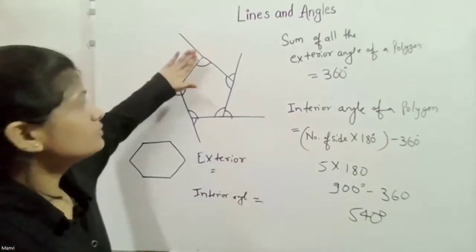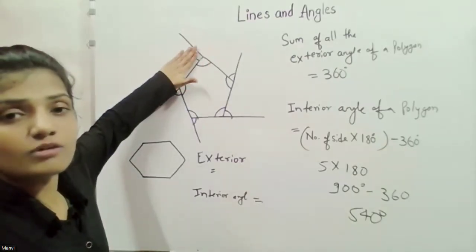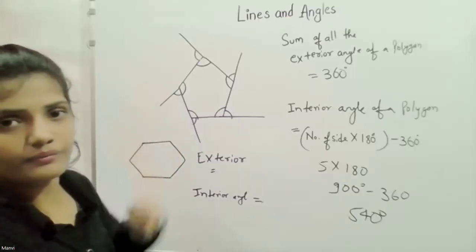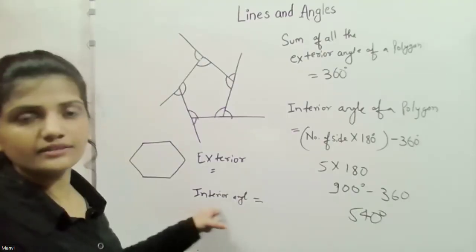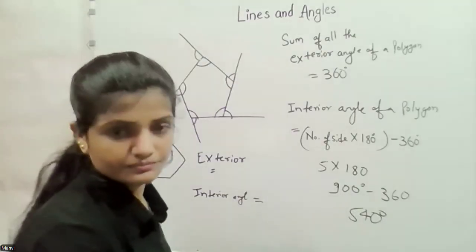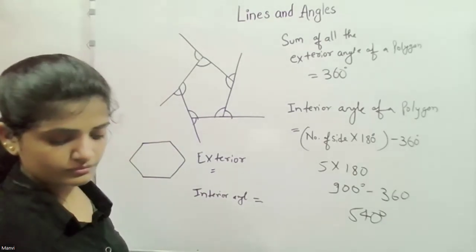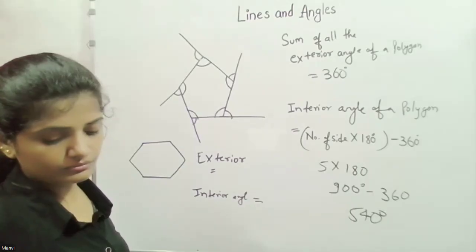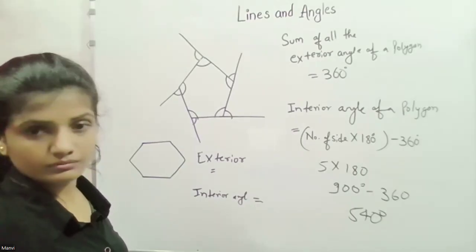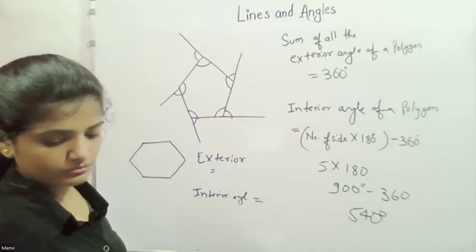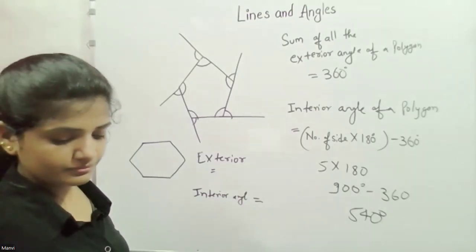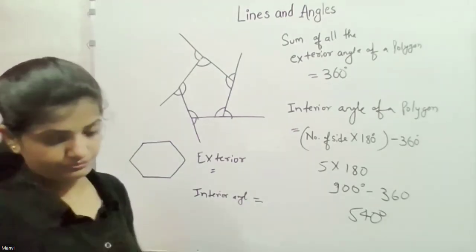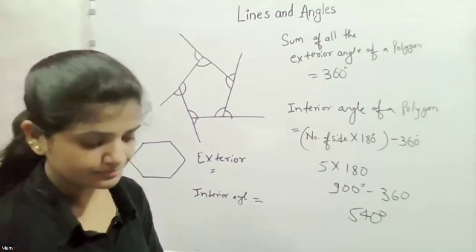Because we need to remove the sum of exterior, so we can figure out the interior. Please calculate that. 720. Very good.